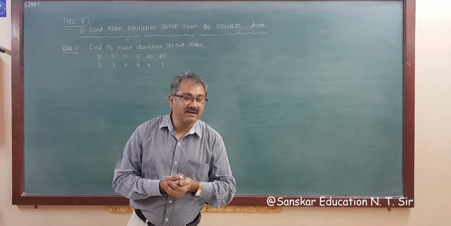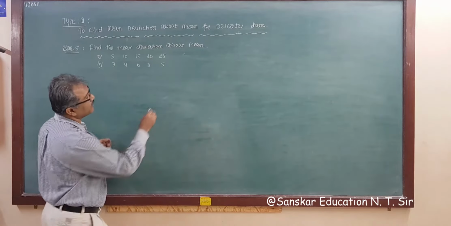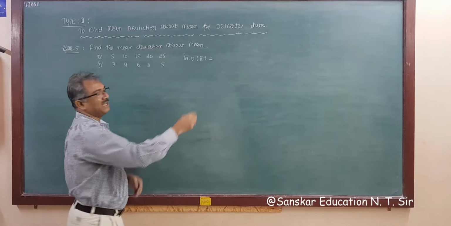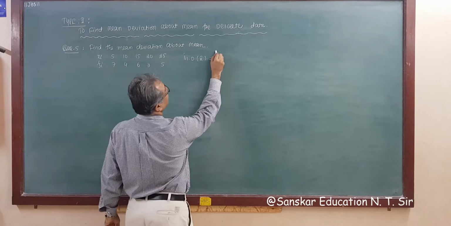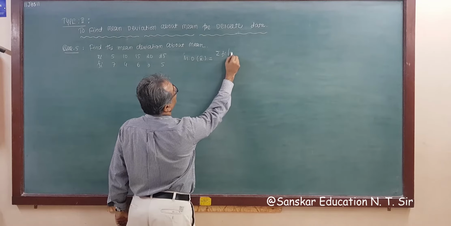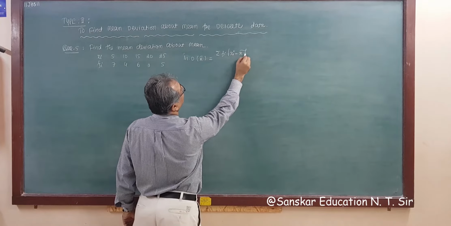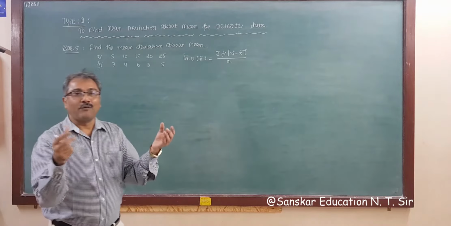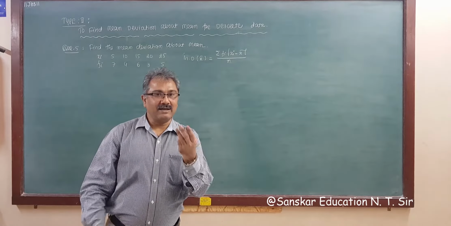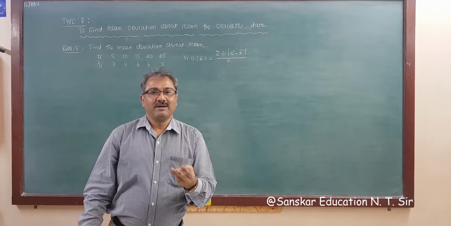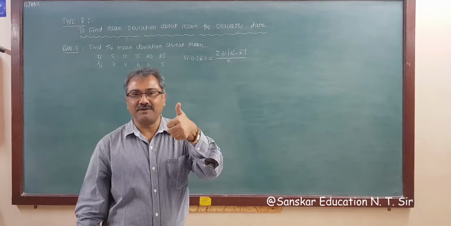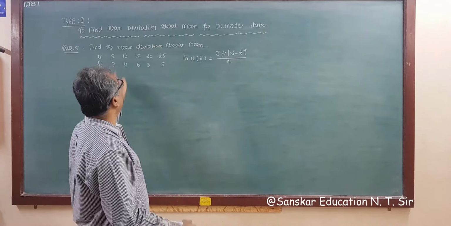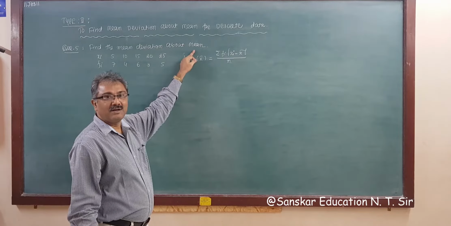And for discrete data, what is the formula for mean deviation? That is important. So mean deviation about x bar, formula is sigma fi into modulus of xi minus x bar whole upon n. This is the formula, right? So you have to prepare whatever you require. And I told you earlier, remember three things. What is given first? This is given. What you require? You require mean deviation about mean.